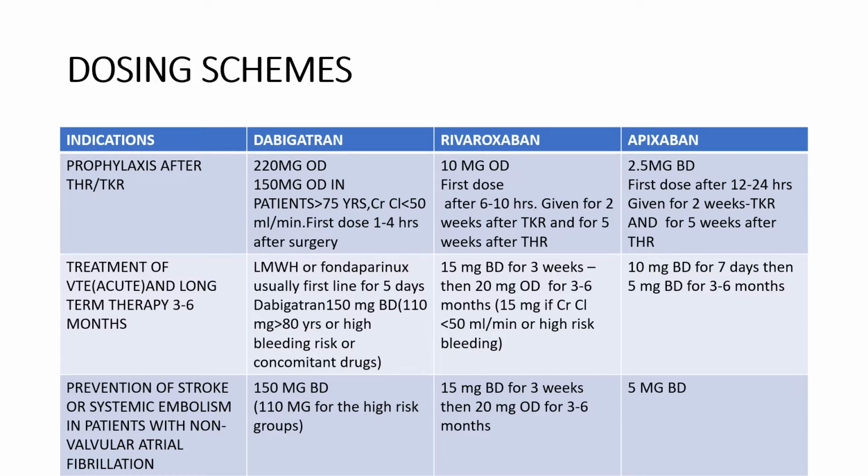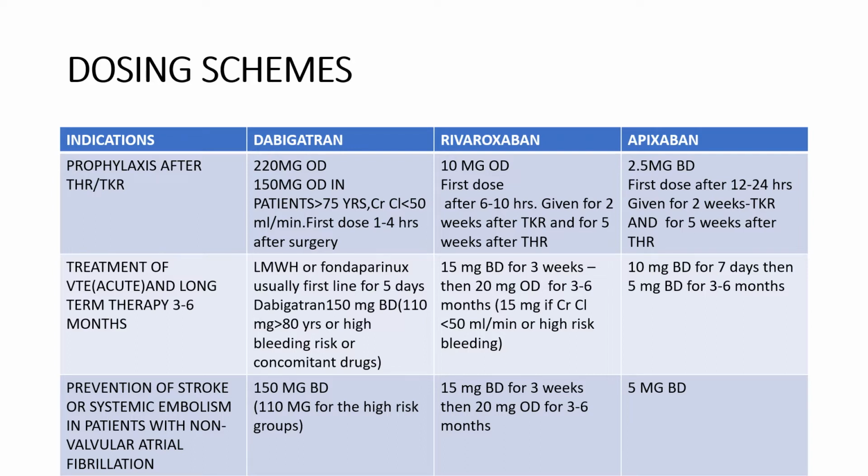If we come to rivaroxaban, as a prophylactic dose, the dose is 10 mg OD, and the first dose is 6 to 10 hours after the surgery, given for 2 weeks after TKR and 5 weeks after THR.